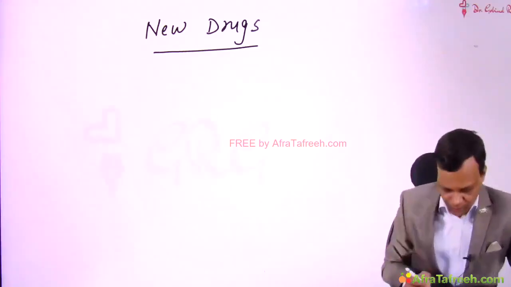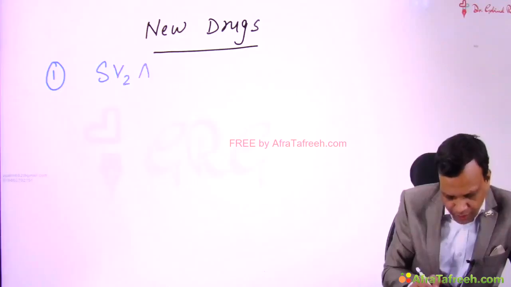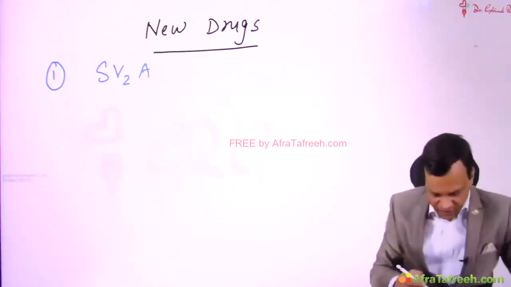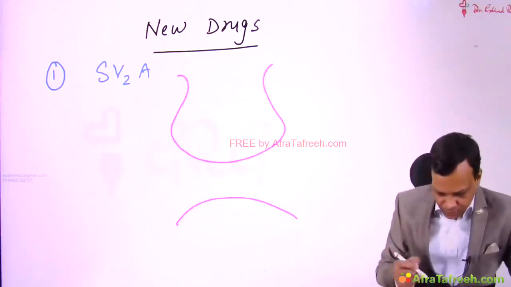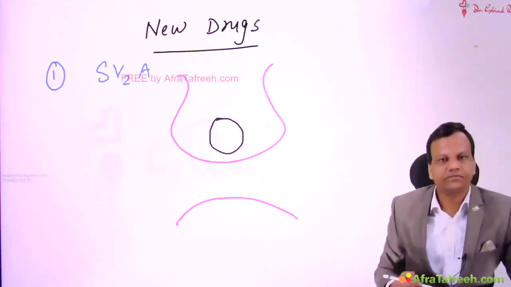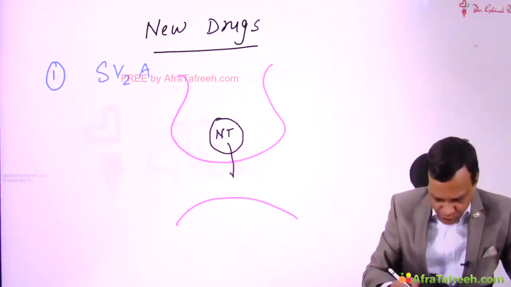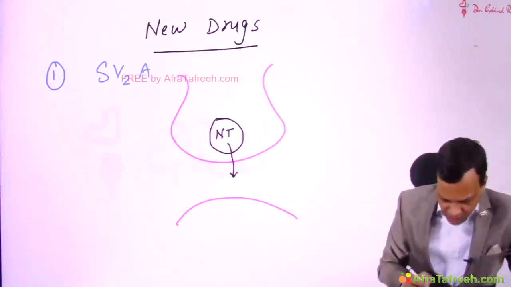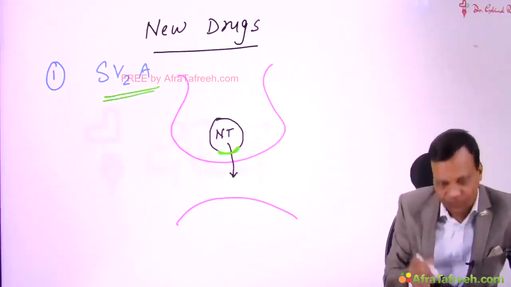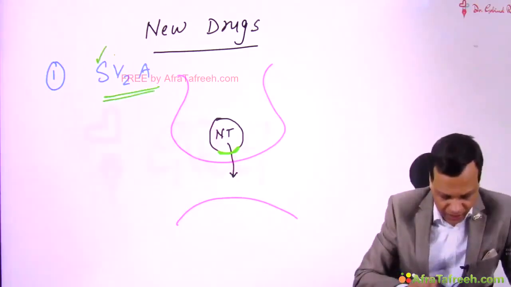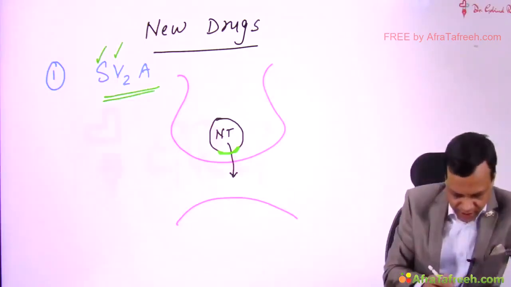New drugs. One of the new drugs acts on SV2A. First of all, what is SV2A? We know that this is the synapse, this is the vesicle. Neurotransmitters are stored in the vesicle. When the nerve impulse comes, the neurotransmitter has to be released in the synapse. On the synaptic side of the vesicle, a protein is present which is called SV2A. SV2A is synaptic vesicular protein. So some drugs bind to this protein, and those drugs are